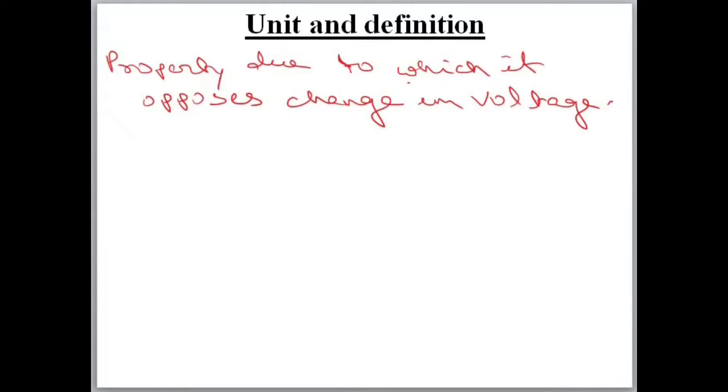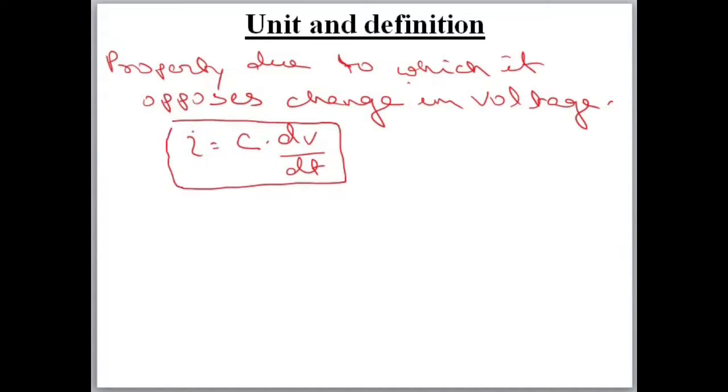Whenever there is a change in voltage, some current will flow through the capacitor, and that current is given by I is equal to C into dV by dt. If there is no change in voltage, then there will be no current through the capacitor.